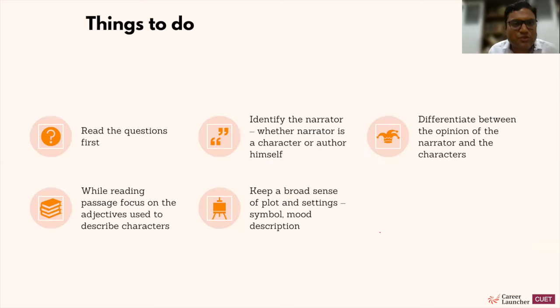Now what are the things to do, how to approach them? Very important. Although you can have your own way, I will always suggest reading the questions first. Why read the questions first? Because if I know that a question has been asked on the attribute of a character, wherever the character description comes, I need to slow down and focus more.